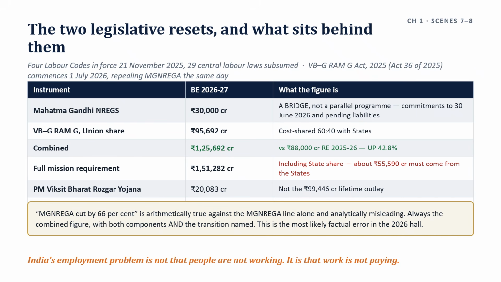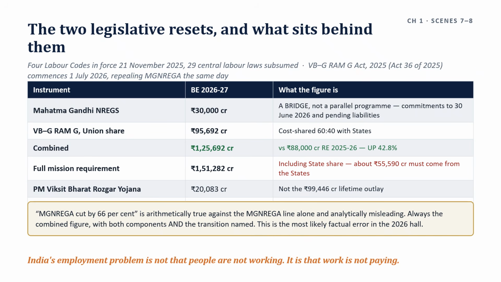That is recognition only, not benefits. And third one, universal protection needs fiscal and administrative capacity that has to be built, not assumed.